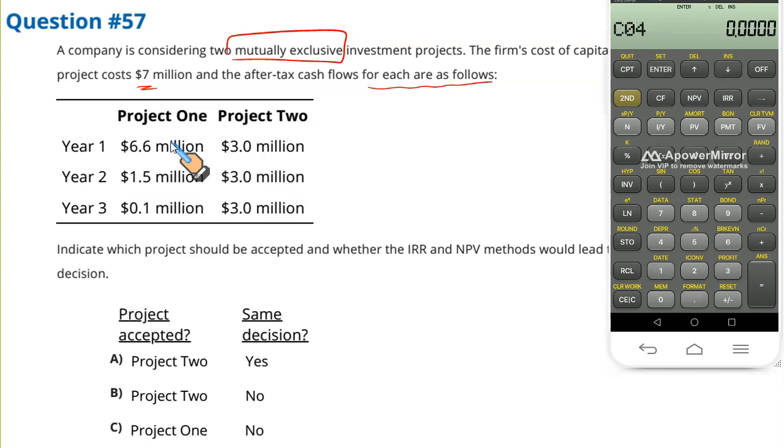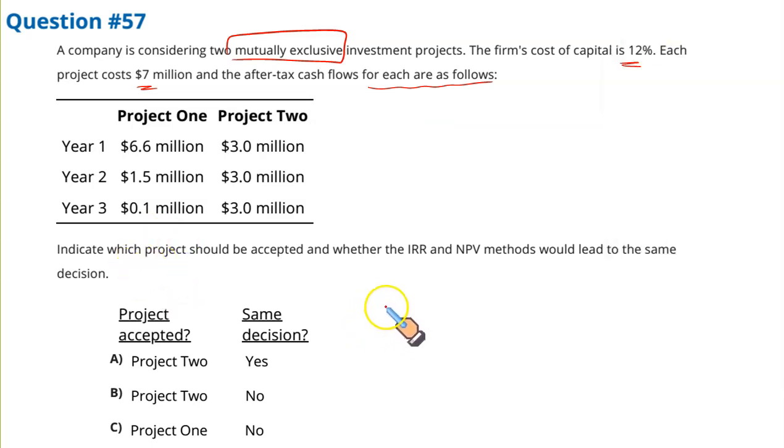Now what I will do, I will press NPV. The discount rate given is 12%. You enter 12, enter, down arrow key, press CPT. The NPV is 0.1598. Let me write it down. NPV for this project, let us write it down first. This is your project 1 and project 2, NPV and IRR.